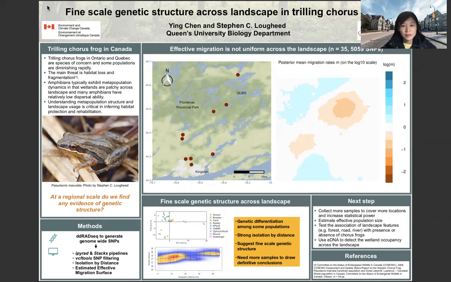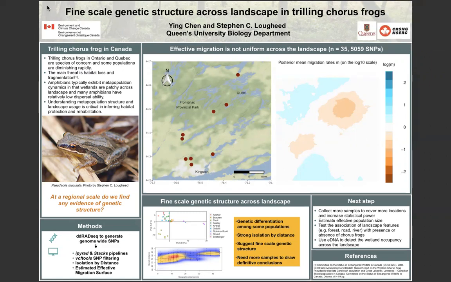I'm a PhD student at Dr. Stephen Lougheed's lab at Queen's University Biology Department. My PhD project uses genomic tools to understand evolutionary history and habitat usage in trilling chorus frogs to infer conservation management.